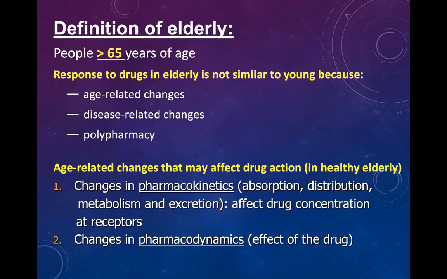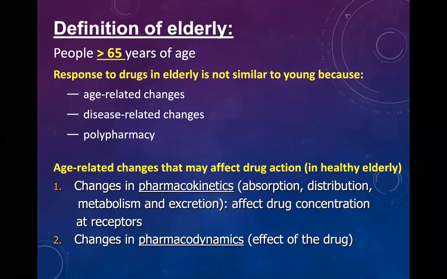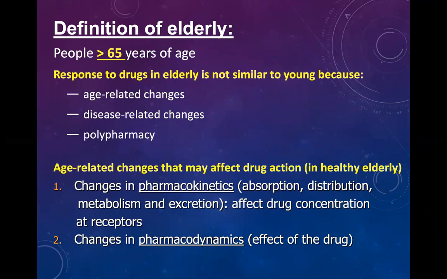Disease related changes: due to some specific disease, the drug is not able to produce pharmacological effect. And the third one is polypharmacy.